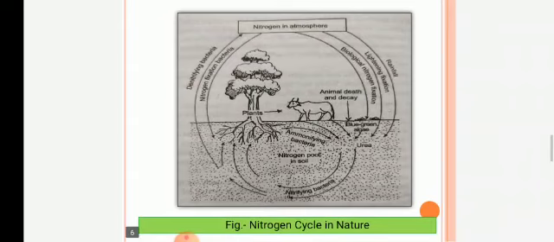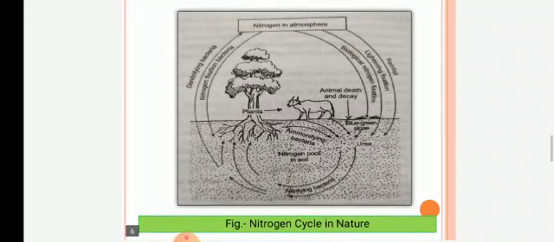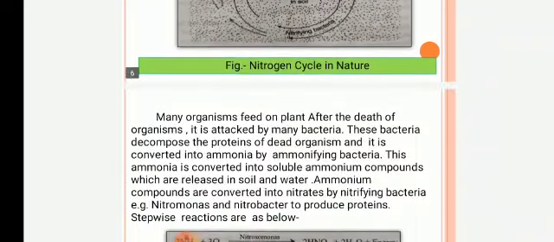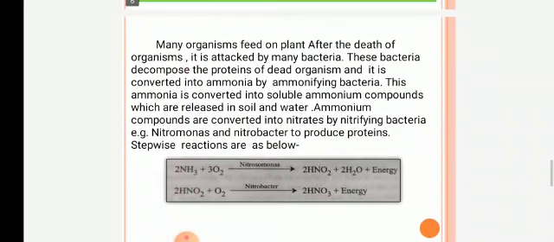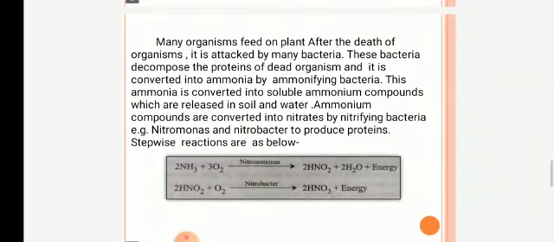Plant and animal death and decay parts get mixed in the soil, which is important to enhance soil fertility. Then we will see the stepwise reactions in the nitrogen cycle. Many organisms feed on plants.